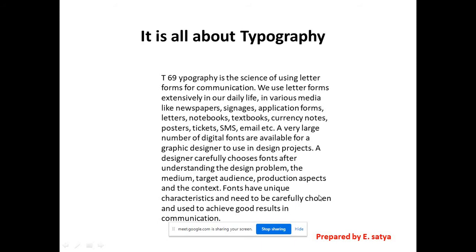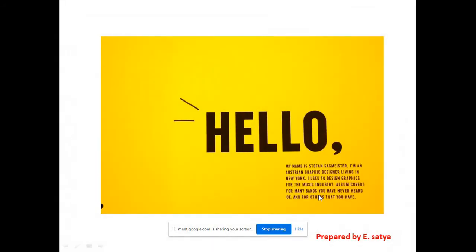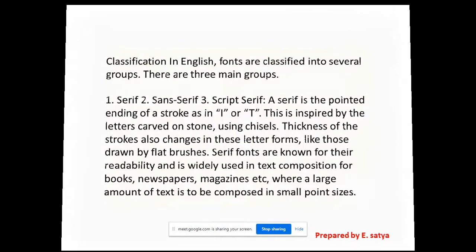So in the next slide, see here the word hello, right? By giving the two strokes here, it looks like an expressive word. With the simple word we are understanding, you're feeling that sense, hello, right? So this is a simple example for that, hello.